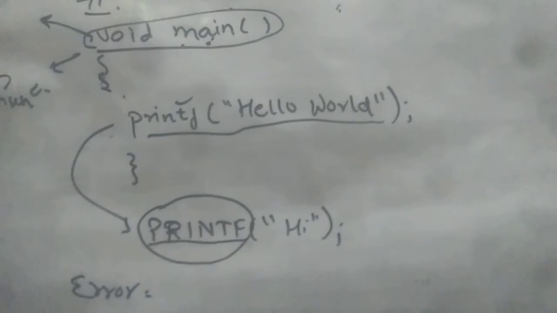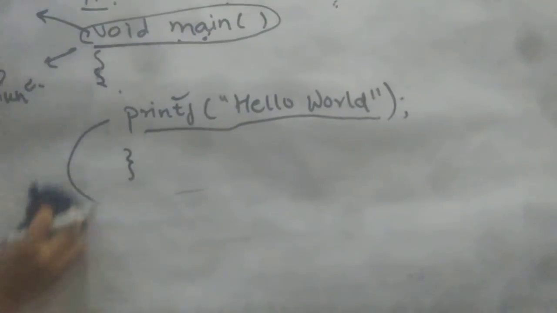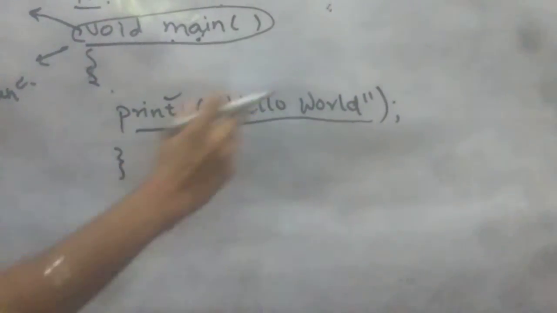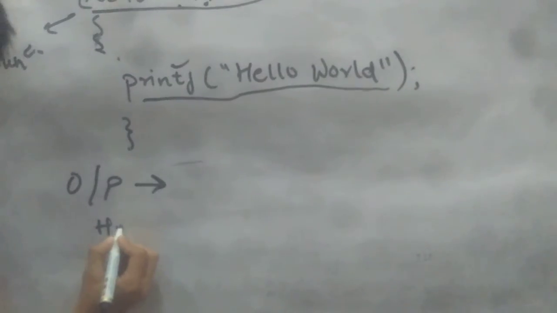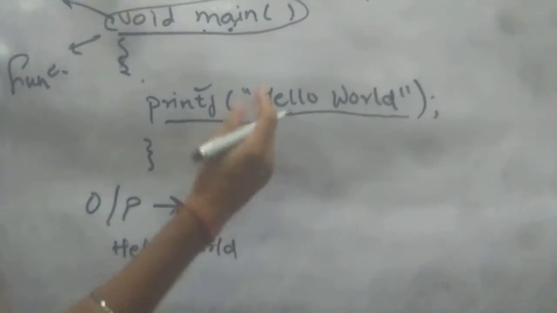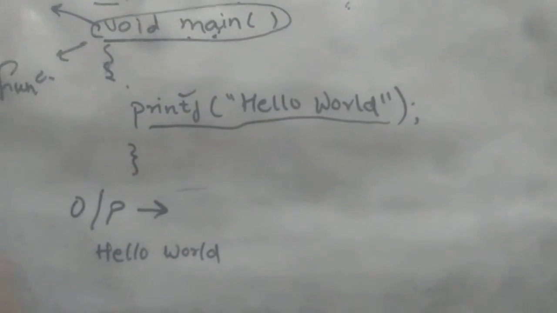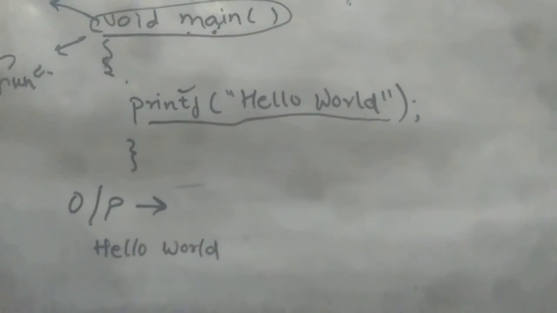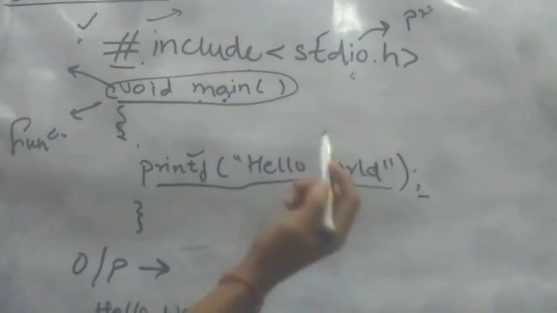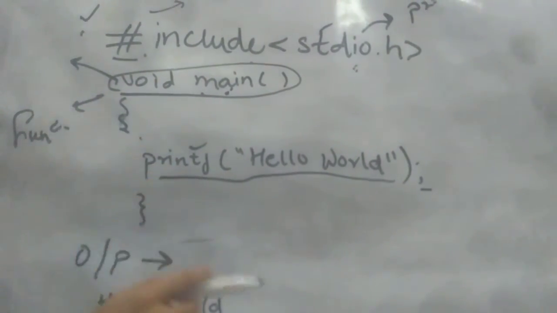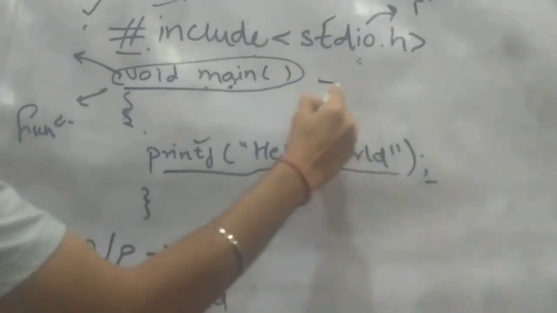For printf hello world, it will give the output when we execute this code. Whatever is written in the double quotes will be printed as it is, and it should end with a semicolon.